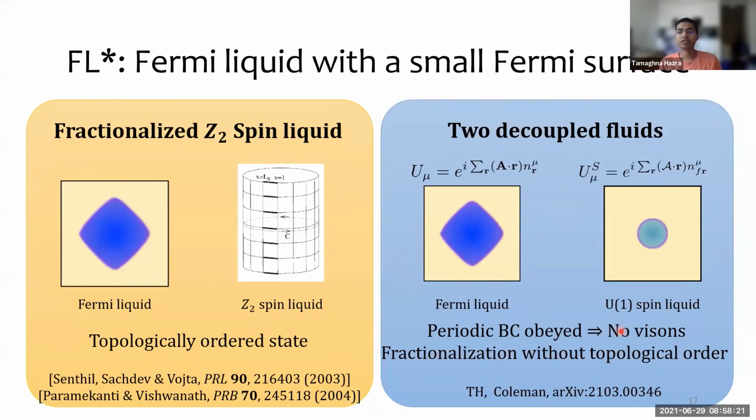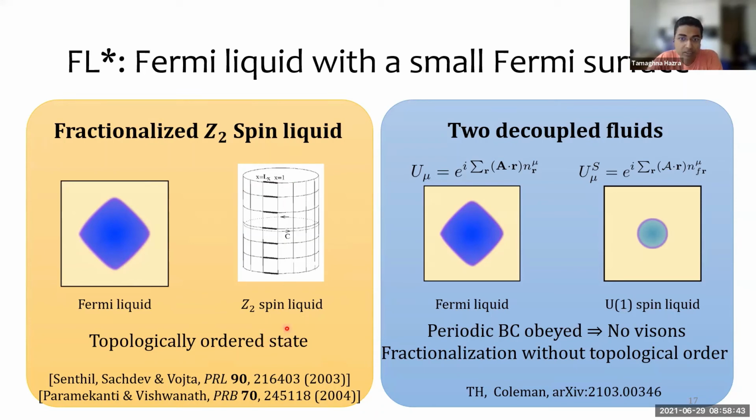Now, lastly, we'd like to touch upon this very enigmatic FL star regime of the Kondo lattice models, in which the Fermi surface volume counts only the electrons. In earlier literature, the FL star phase has been discussed as harboring an instance of a very interesting topological state, the fractionalized Z2 spin liquid.